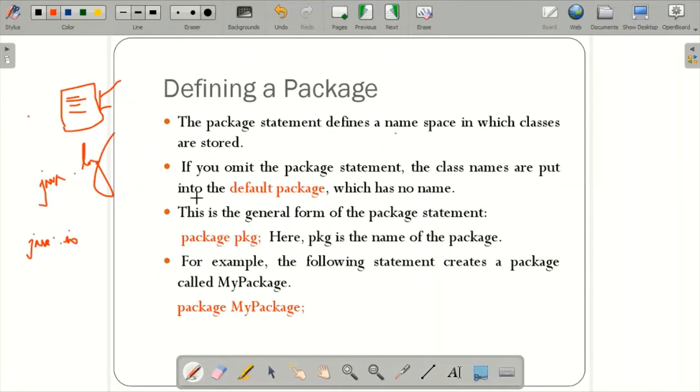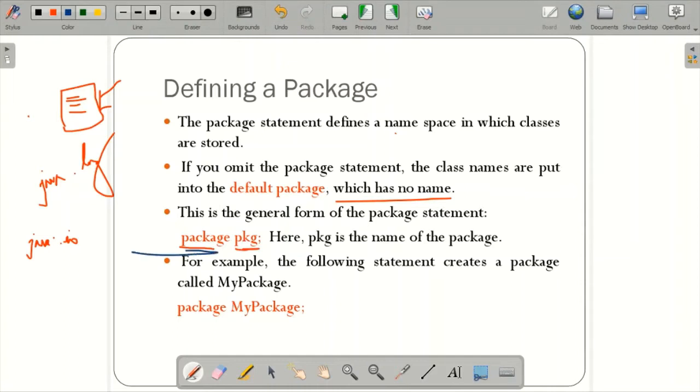If you omit the package statement, that is, if you don't create a package in a Java class, it will be given a default package which has no name. In general, the syntax to create a package is the keyword package followed by the name of the package.